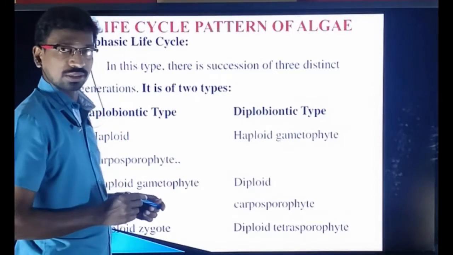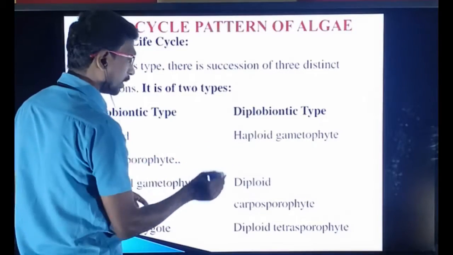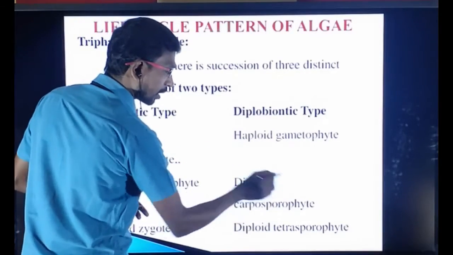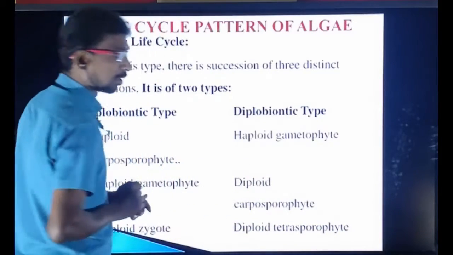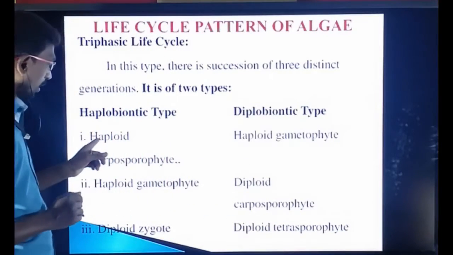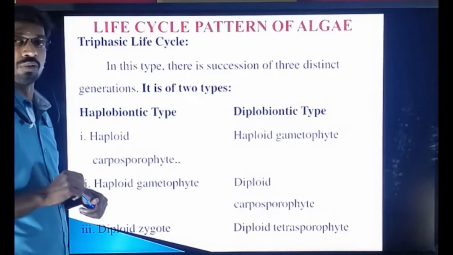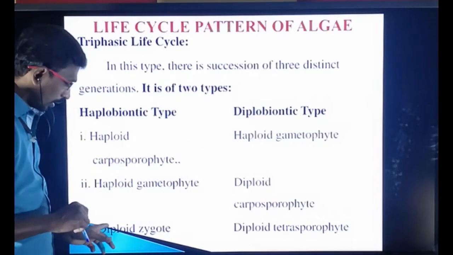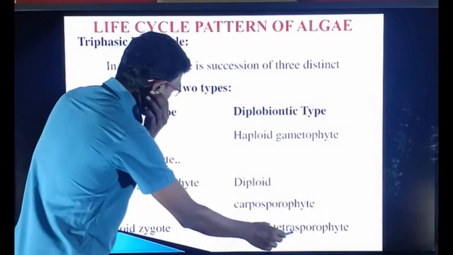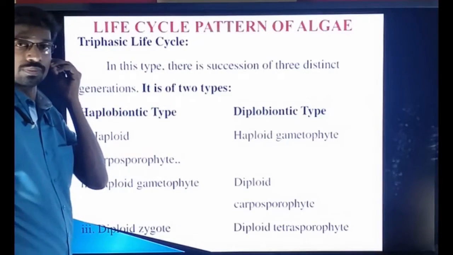So here diplobiontic: haploid gametophyte, diploid carposporophyte and diploid tetrasporophyte. So in haplobiontic there is a haploid carposporophyte, but here the carposporophyte is diploid. Here there is a diploid zygote, but in diplobiontic a diploid tetrasporophyte is formed.